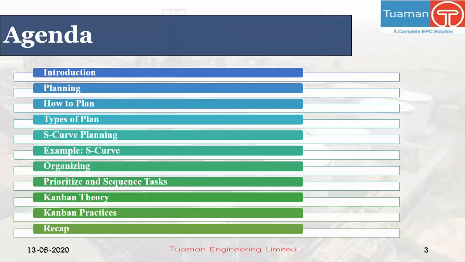Okay, so we'll start with today's agenda, which are introduction, planning, how to plan, types of plan, S-curve planning, example of S-curve, organizing, prioritized and sequence tasks, Kanban theory, Kanban practices, and last we have recap.